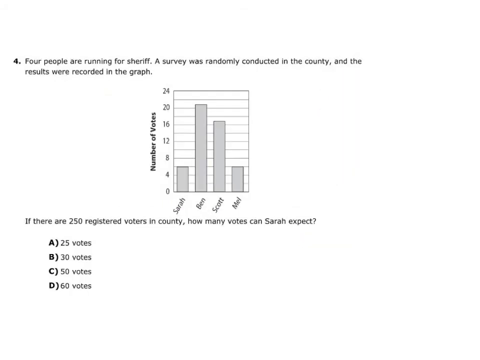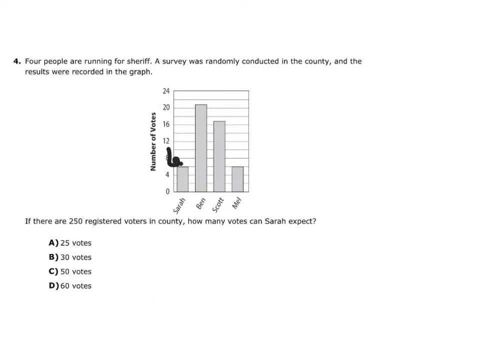Number 4, 4 people are running for sheriff. A survey was randomly conducted in the county, and the results were recorded in the graph. If there are 250 registered voters in the county, how many votes can Sarah expect?